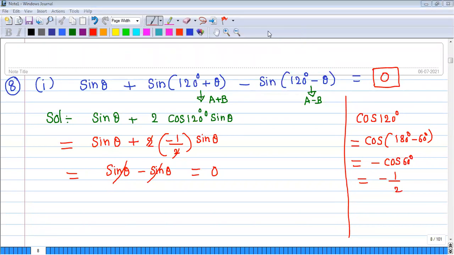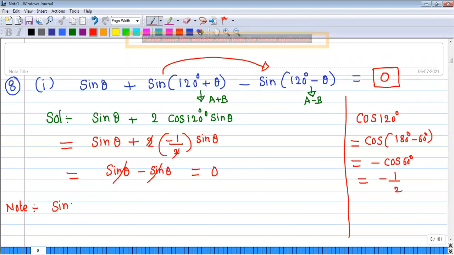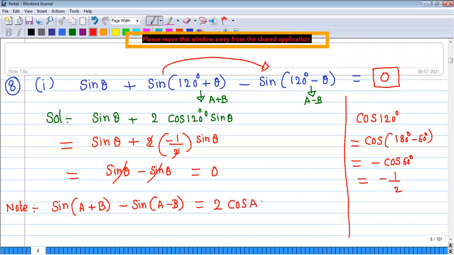Okay, Nana. See, we have the formula. Take these two terms. They are in the form of sine of a plus b minus sine of a minus b. Already we have discussed this one. That is nothing but 2 cos a sine b. Here a means 120 degrees, b means theta. So that means 2 cos 120 sine theta.